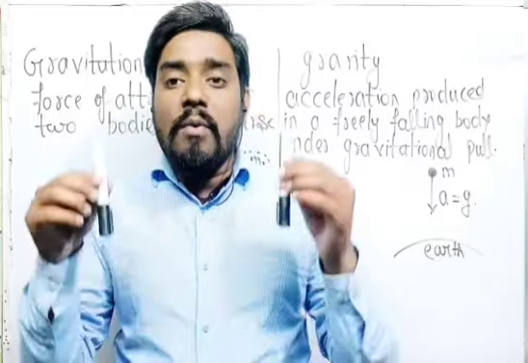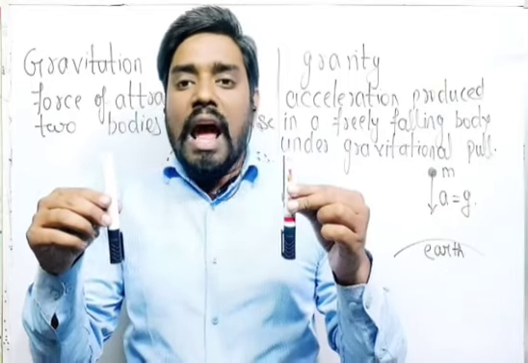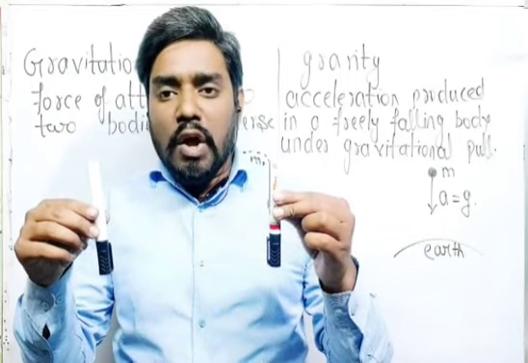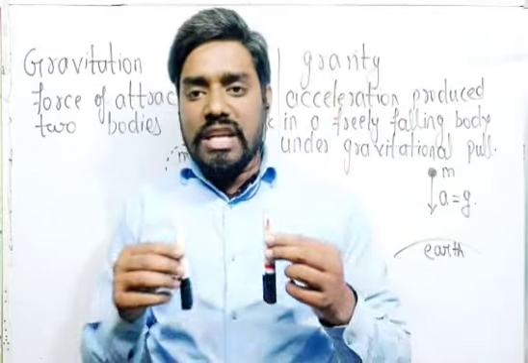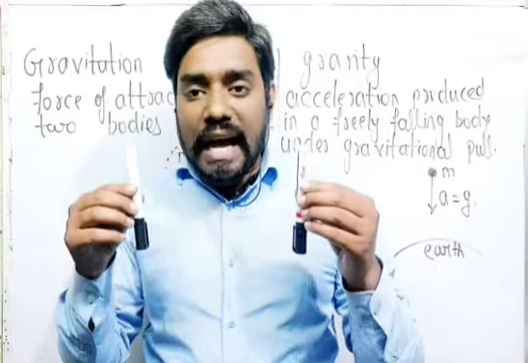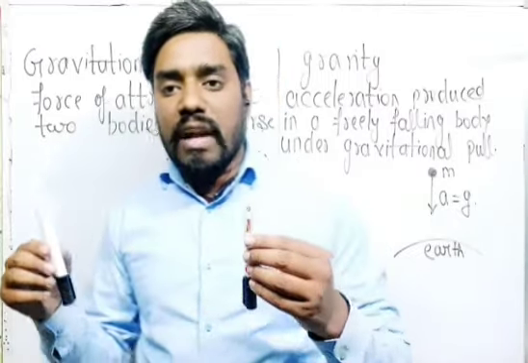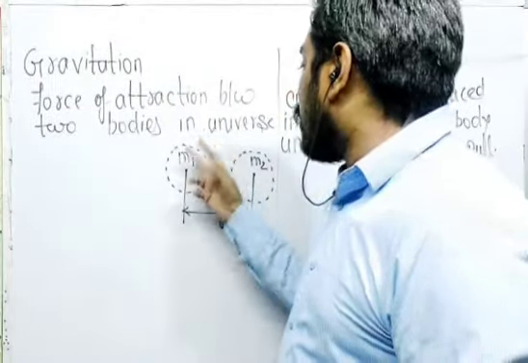So which forces are acting between the Sun and the Earth? The Sun and the Earth have the force of gravitation, which is always an attraction force. The force of gravitation is never a repulsive force. So gravitation is the force of attraction between two bodies in the universe.